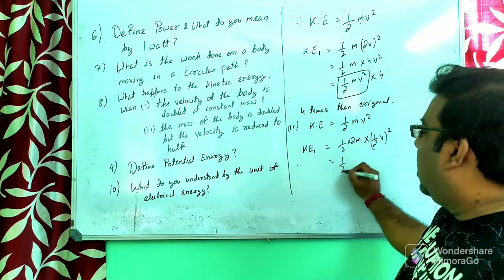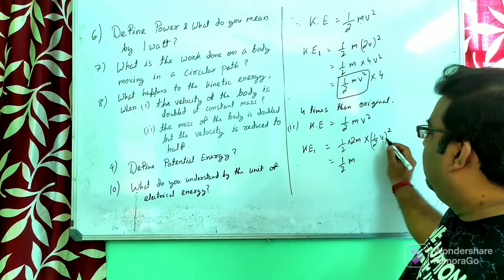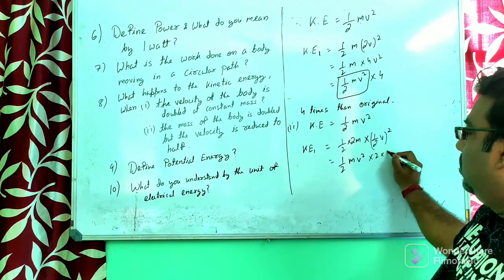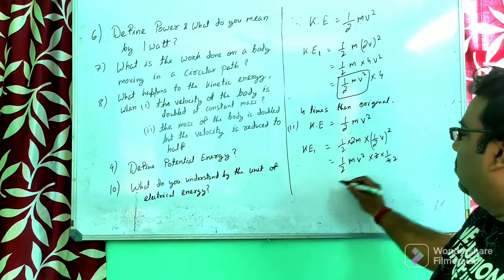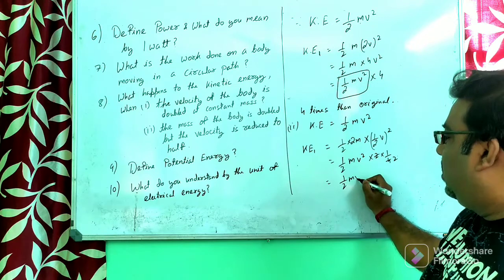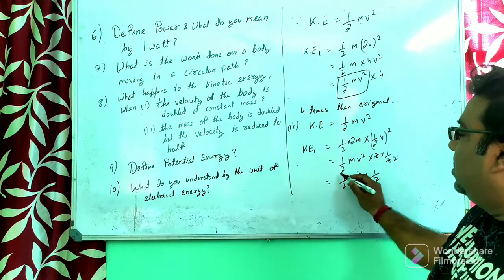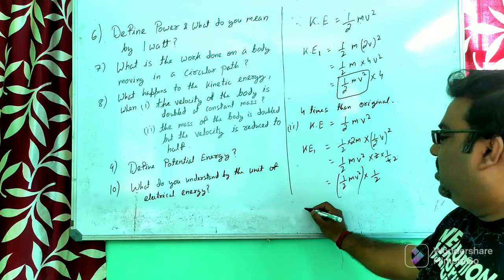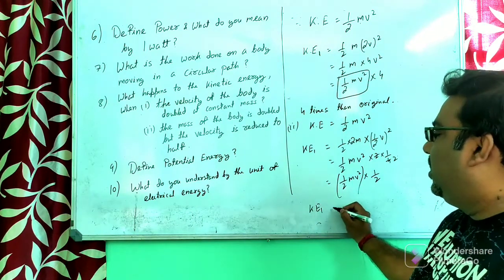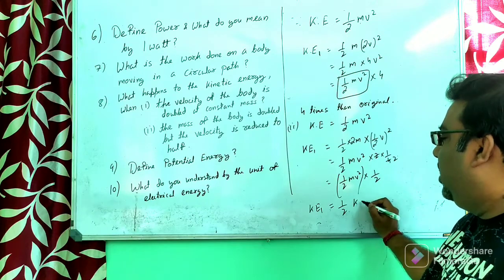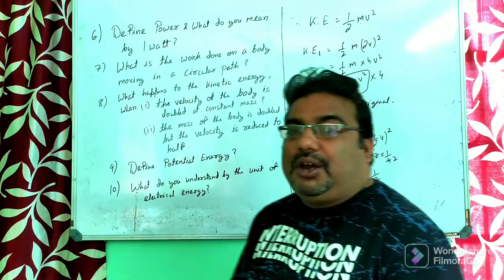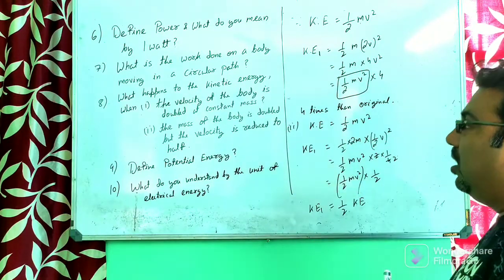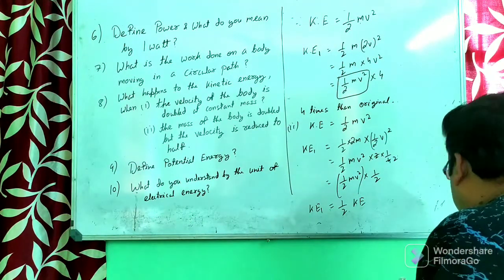So now if you calculate the half, this m and v square, and here it is 2 and here it is 4, so that will cancel out. That means it is half mv square into 1 by 2. Means the original was this, and into 1 by 2. That means the new kinetic energy KE1 is half times of KE. Meaning the kinetic energy becomes half when the mass is doubled and velocity is reduced to half. Is it okay? Now the next question.